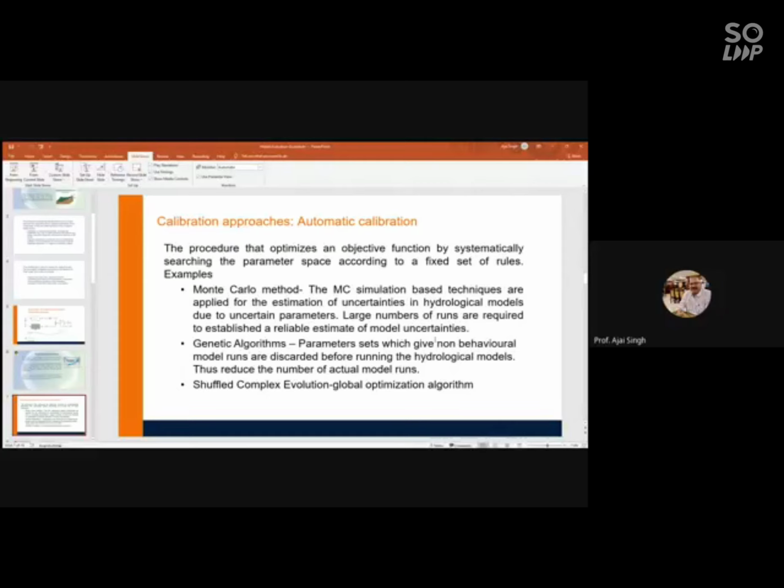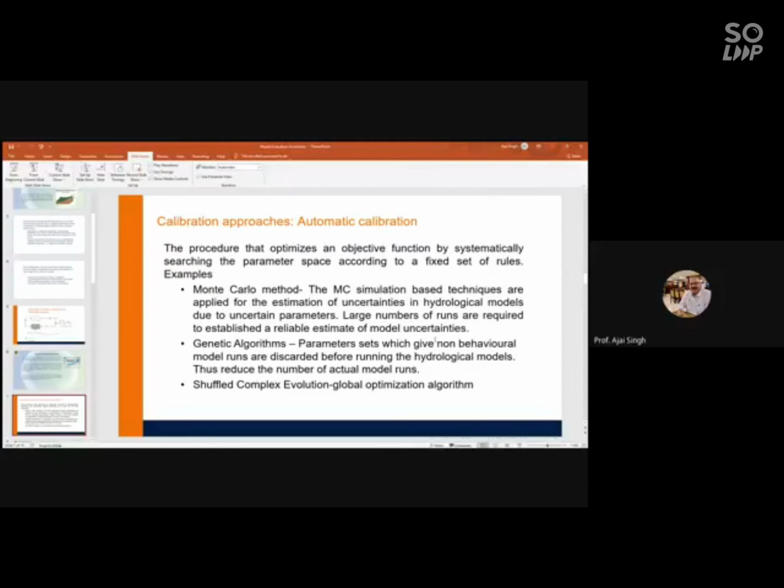Earlier, Monte Carlo was used, but a very large number of runs are required to establish a reliable estimate of model uncertainties by this MC method. This was later replaced by the genetic algorithm and the SCE method, which discard the non-behavioral model runs, so only a few runs are required by these methods.